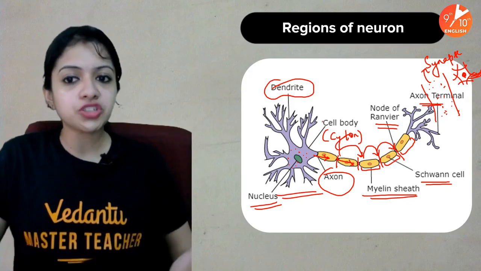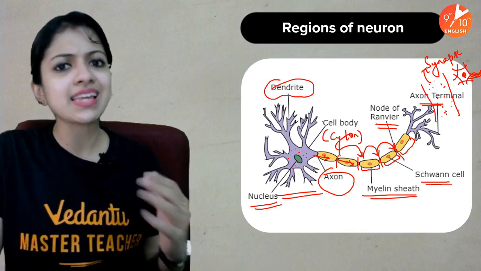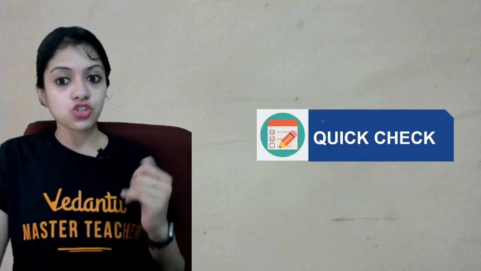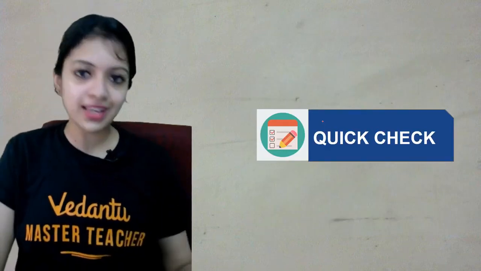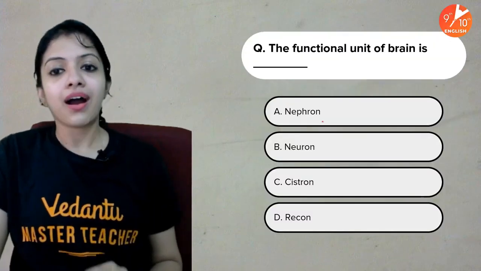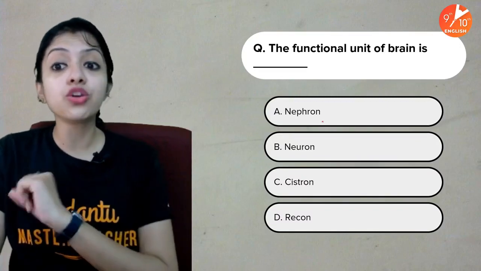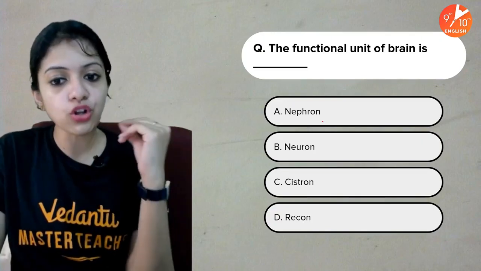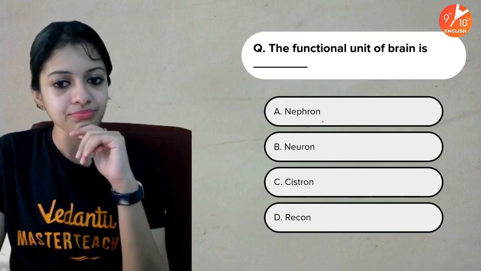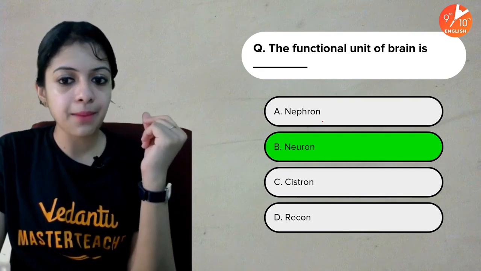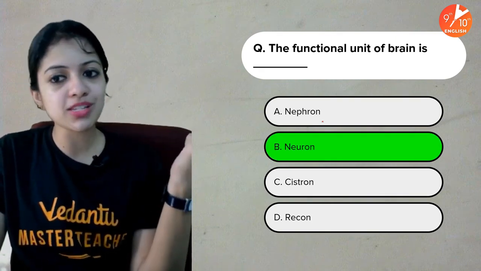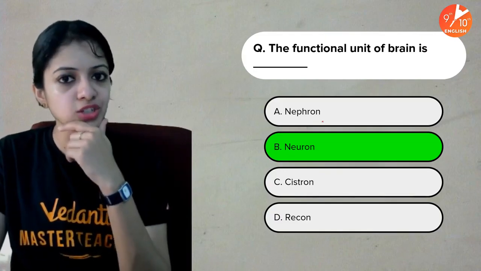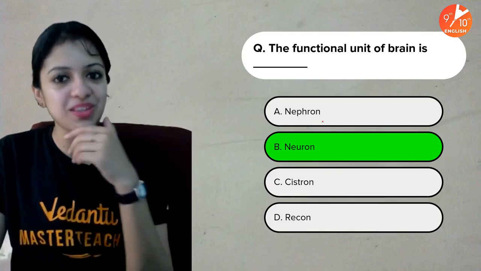So this is about the regions of a neuron, and they are absolutely important in coordinating everything in our body. So that brings us to the next quiz time, in fact the last quick check that we have for this chapter. Here comes our first question. The functional unit of brain is dash. Super easy. All of you must be able to answer this. Nephron, neuron, cistron, or recon. Okay, and your time is up. The answer is neuron. Functional unit of brain is neuron. If I asked you what is the functional unit of the spinal cord, would your answer change? No, it shouldn't change. It has to be neuron as well.